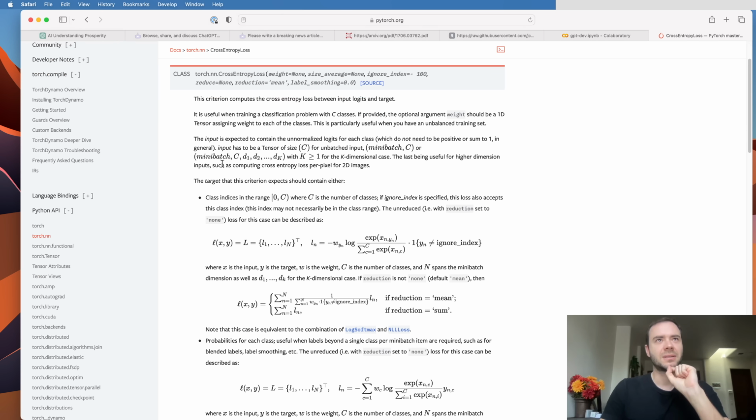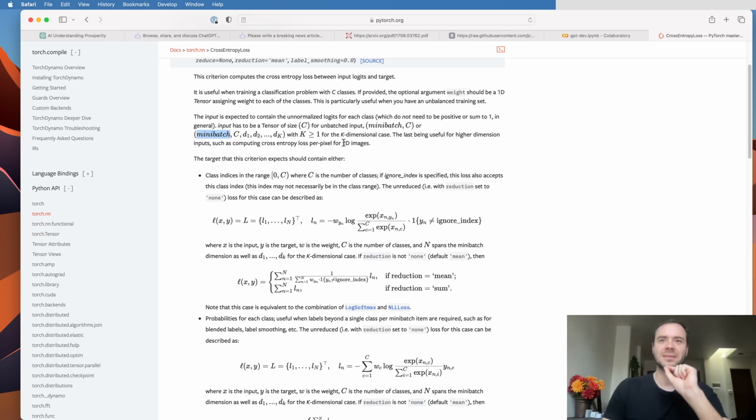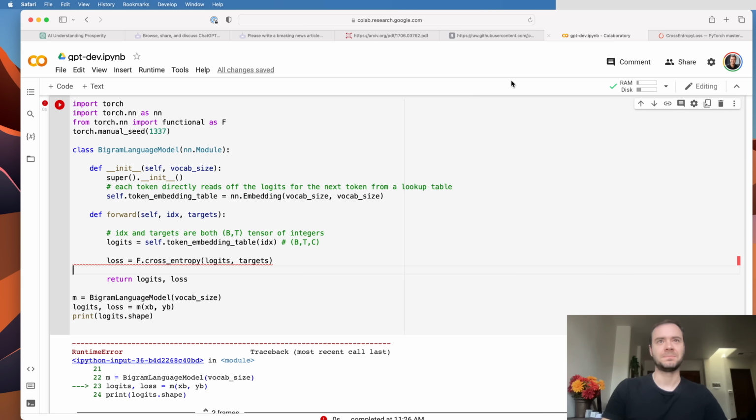And basically, the issue here is PyTorch expects, if you have multi-dimensional input, which we do because we have a B by T by C tensor, then it actually really wants the channels to be the second dimension. So it wants a B by C by T instead of a B by T by C. And so it's just the details of how PyTorch treats these kinds of inputs. And so we don't actually want to deal with that.